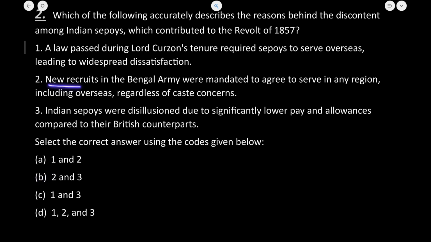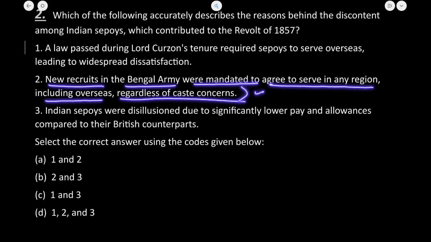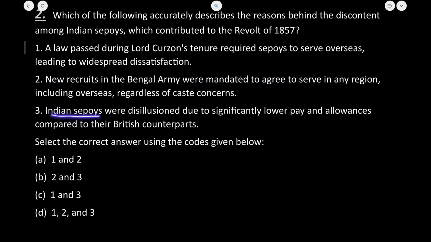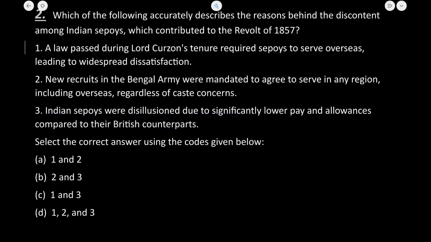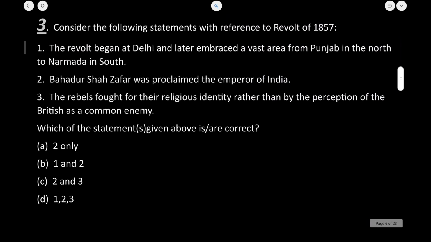Now, new recruits in the Bengal army were mandated to agree to serve in any region including overseas regardless of caste concern. Absolutely correct. Indian sepoys were disillusioned due to significantly lower pay and allowances compared to their British counterparts. Absolutely correct. Second and third statements are absolutely correct. So B is going to be the correct answer to this question. Let's now see the next question.